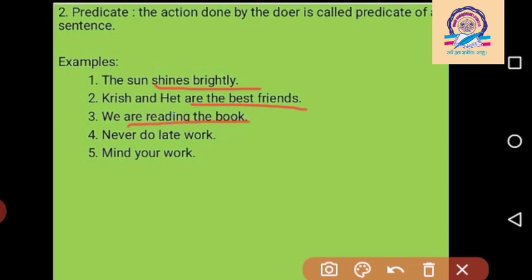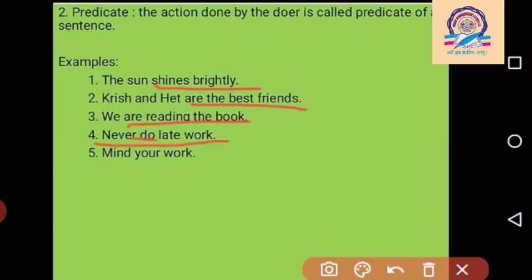Then once again the fourth example, never do late work. So here the sentence is an imperative sentence. In an imperative sentence, the subject is not given, the subject is missing. So we can write the name of any person or the general subject 'you'. So now here, never do late work becomes the whole predicate.